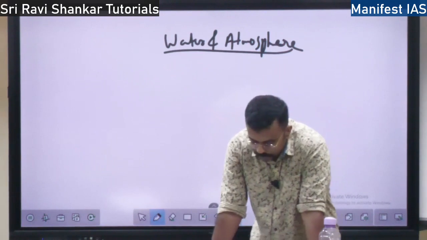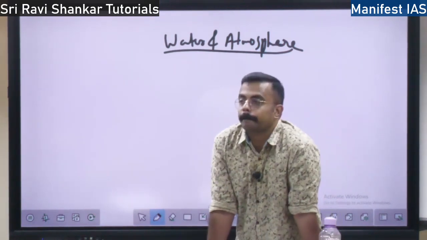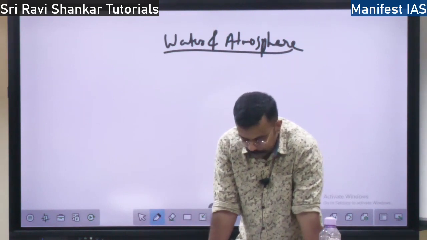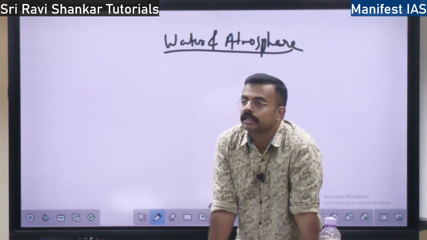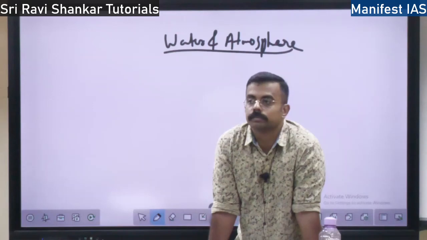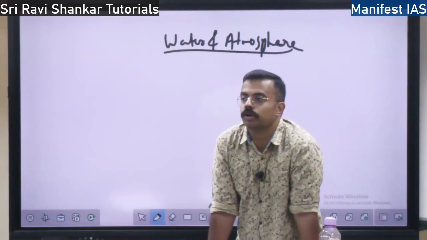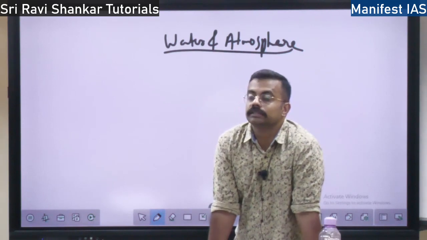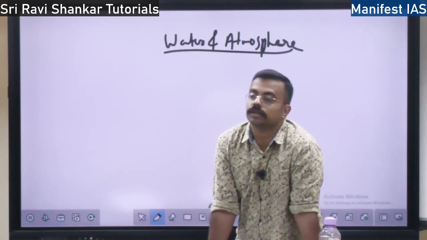Then you have the concept of relative humidity. What is relative humidity? The percentage of water present compared to full capacity. Let's say the air in this room can hold 100 liters of water vapor, but it is holding just 30 liters as of now.